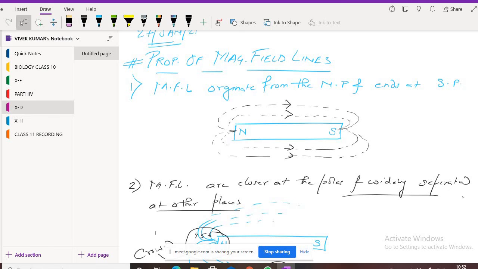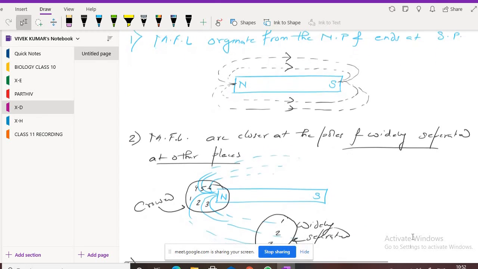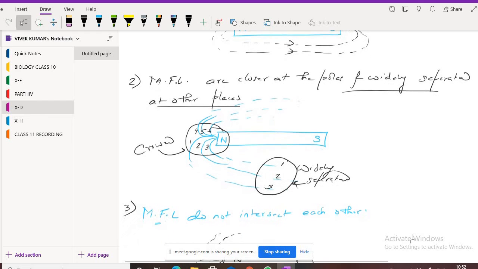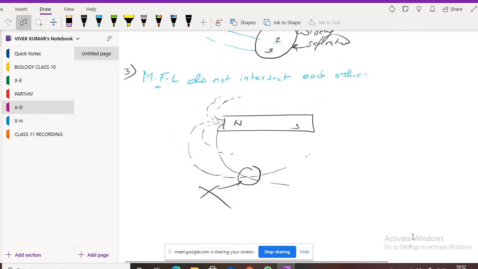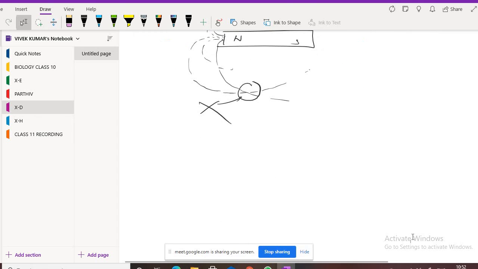After writing this property, you will draw the diagram like this. After every property I am drawing one diagram, to make you understand. Similarly, when you write in the board examination, you have to make the examiner understand what you are writing.